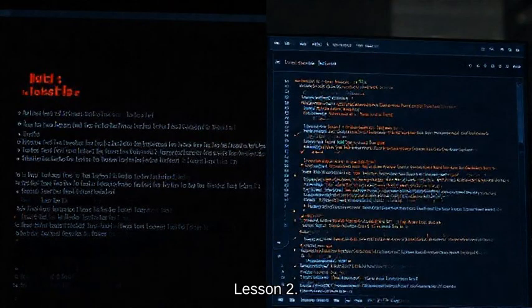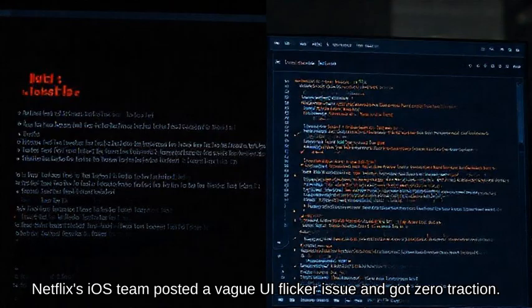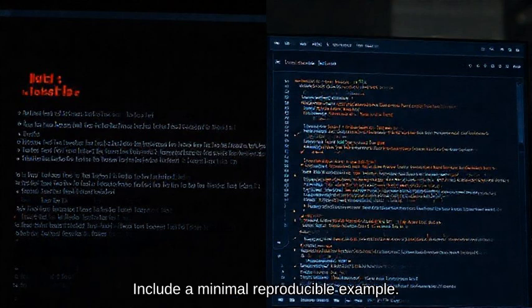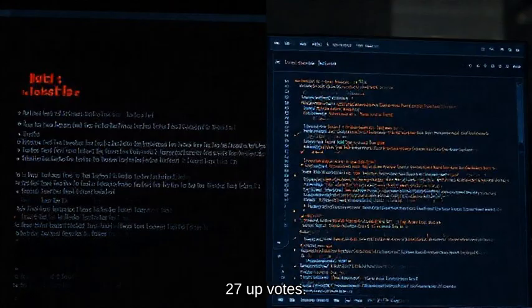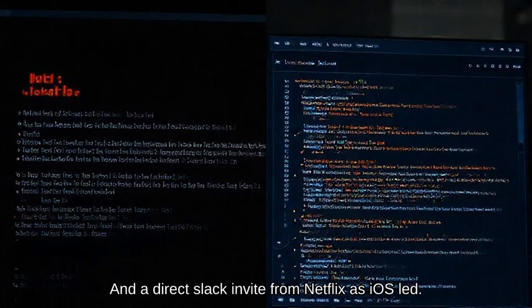Lesson 2. Code-first storytelling. Illustrated with a real Netflix bug. Netflix's iOS team posted a vague UI flicker issue and got 0 traction. We rewrite it. Include a minimal reproducible example. Isolate the view controller. Add a before and after screenshot. And label each line. The result? 27 upvotes. A comment from a senior engineer. And a direct Slack invite from Netflix's iOS lead.